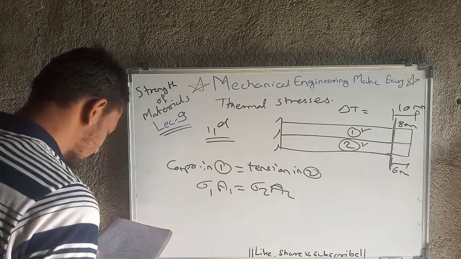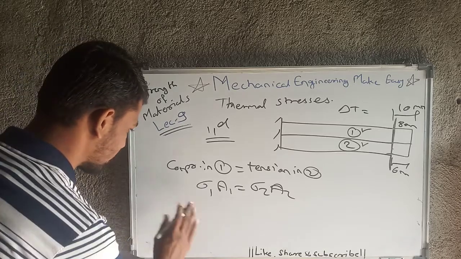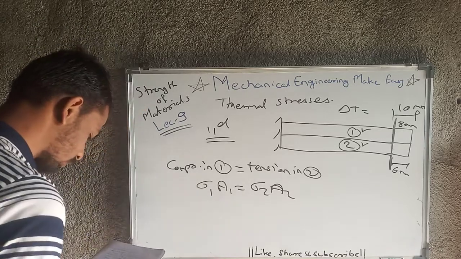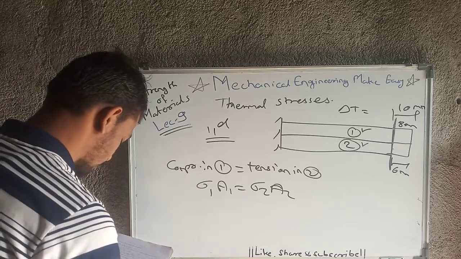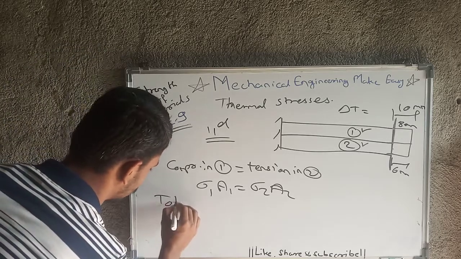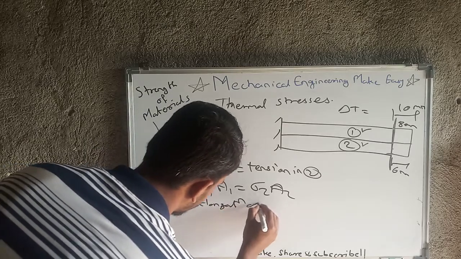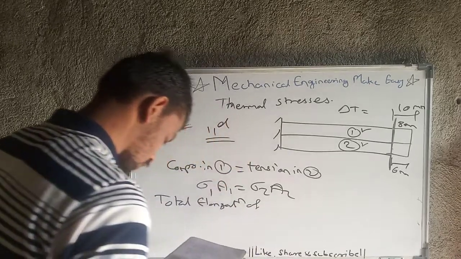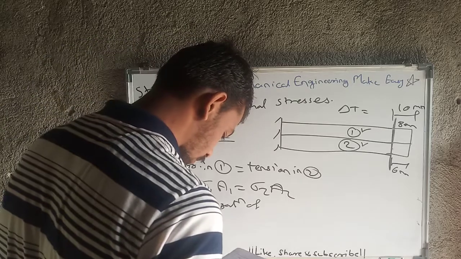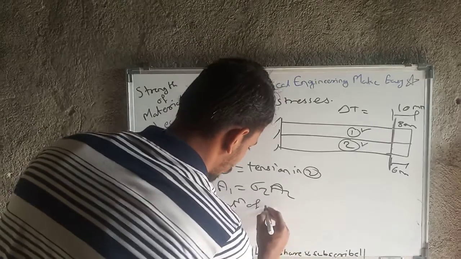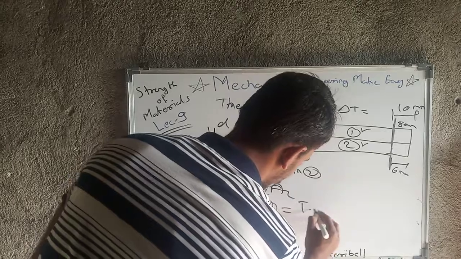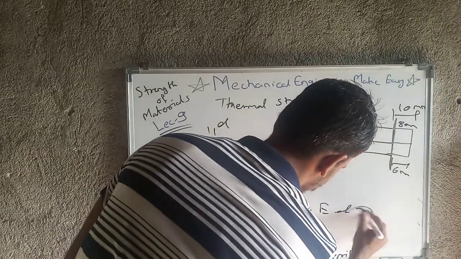And another condition is total elongation of 1 equals total elongation of 2.